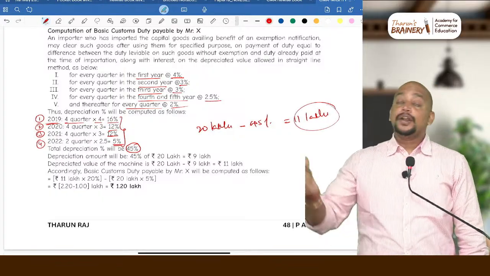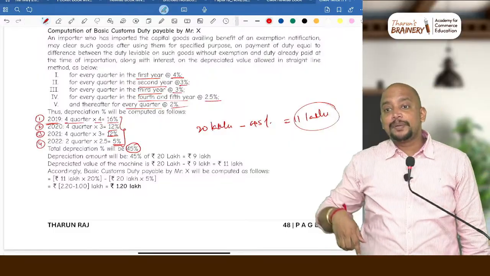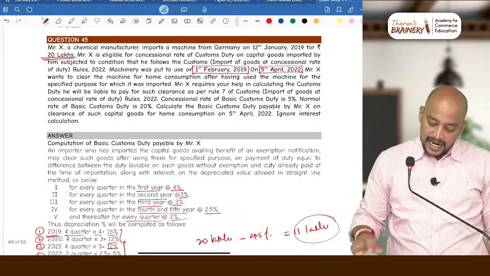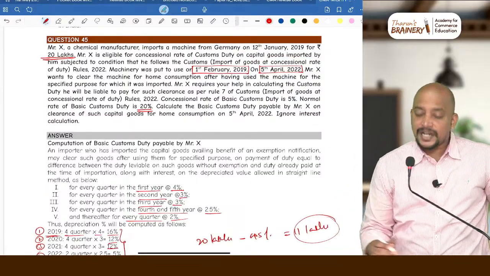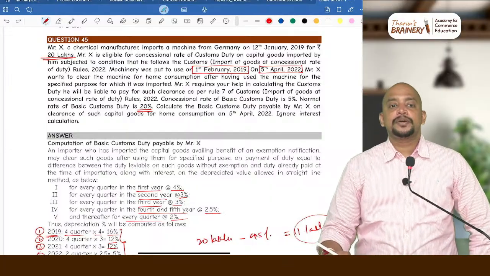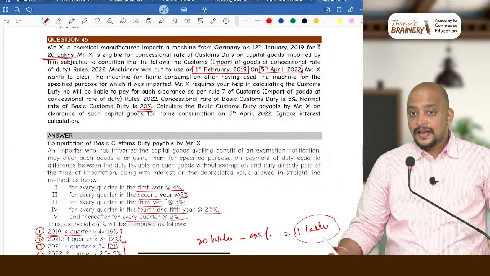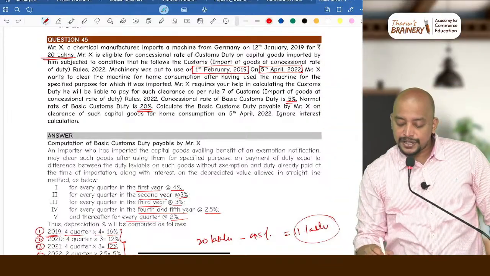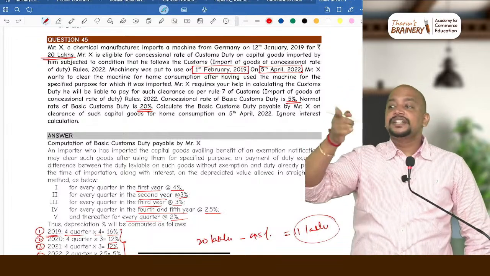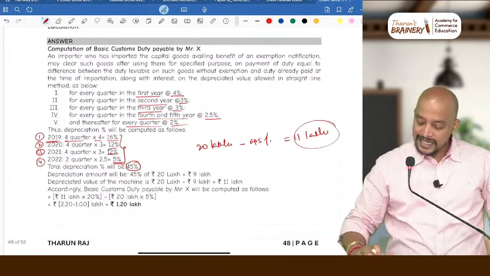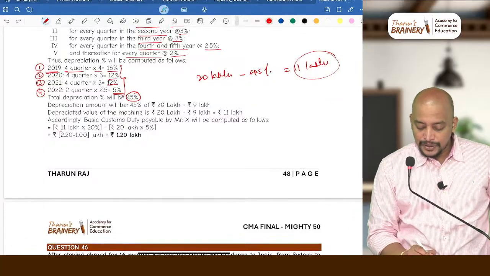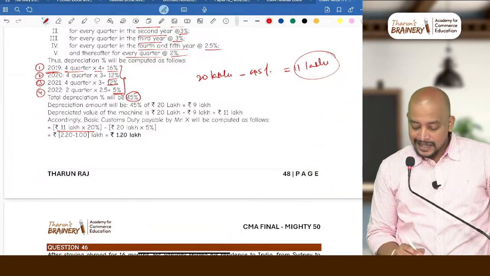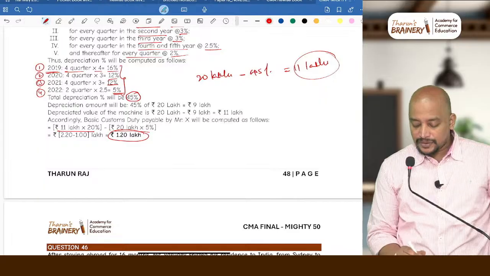Are you understanding? Now on this 11 lakhs, we need to pay customs duty. How much customs duty we need to pay? What is the rate at which we have got basic customs duty? 20%. 11 lakhs into 20% is how much? 2,20,000. But what was the concessional duty which you have already paid at the time of import? 5% you have already paid on 20 lakhs. So the differential amount we need to pay now. So that is 11 lakhs into 20%, 2,20,000 minus at the time of import 20 lakhs into 5%, that will be 1 lakh. So remaining 1,20,000 we need to pay.